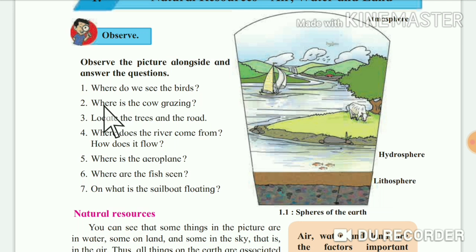The next question is, where is the cow grazing? The cow is grazing in the meadow. A meadow is plain grassland where the cows graze on the grass.